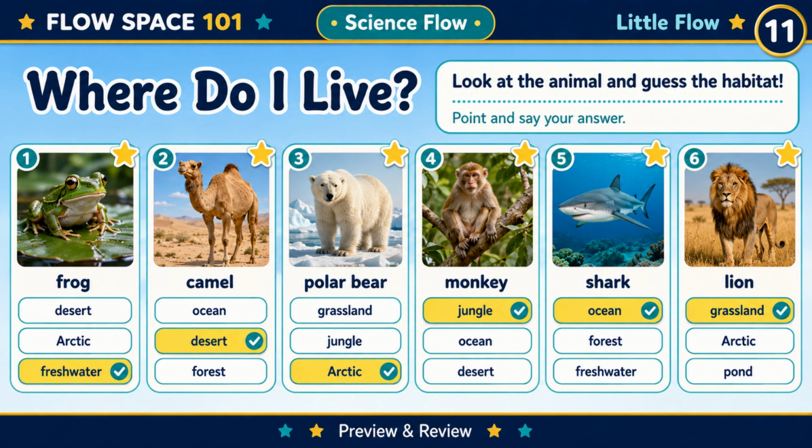Where does a camel live? Ocean, desert, or forest? Yes, a camel lives in the desert. Where does a polar bear live? Grassland, jungle, or Arctic? Yes, a polar bear lives in the Arctic. You are doing a great job.